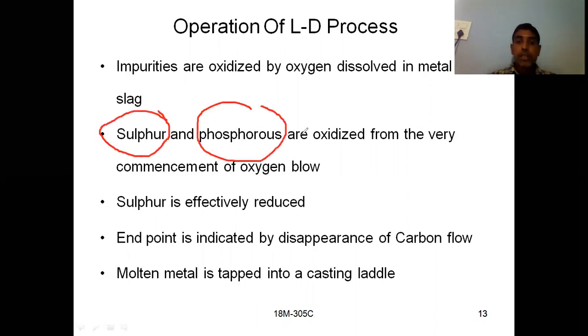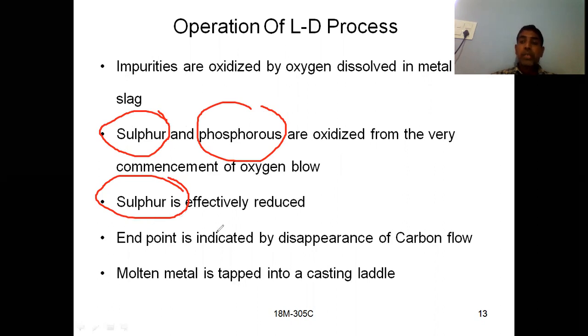Sulfur and phosphorus are oxidized from the very commencement of oxygen blow. When you are sending the oxygen blow, sulfur and phosphorus can be oxidized and they can be removed later. And sulfur will be effectively reduced. That means sulfur percentage can be drastically reduced.